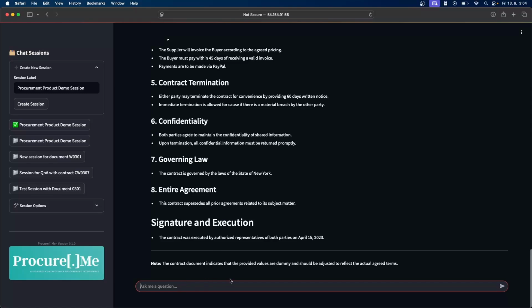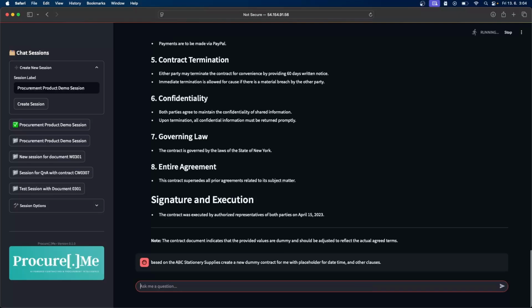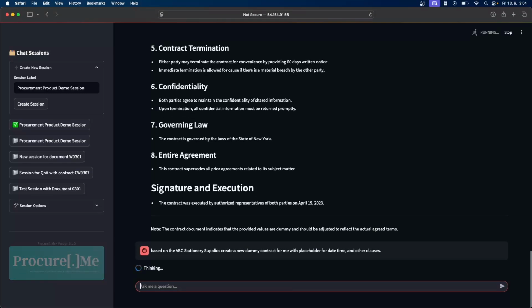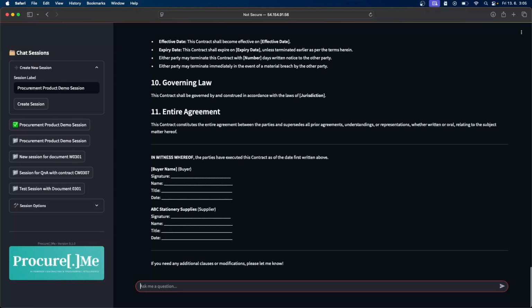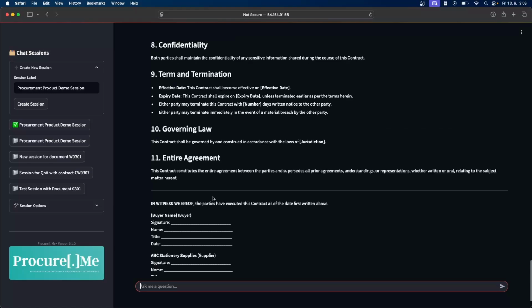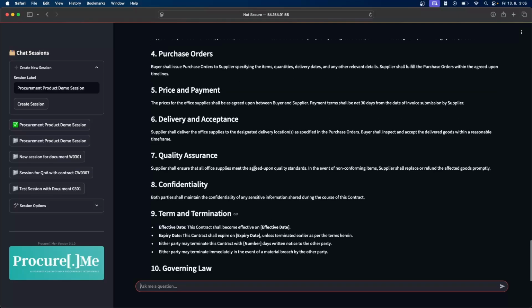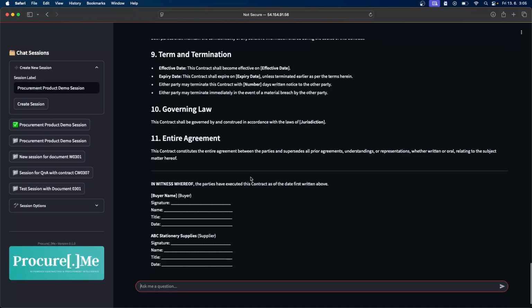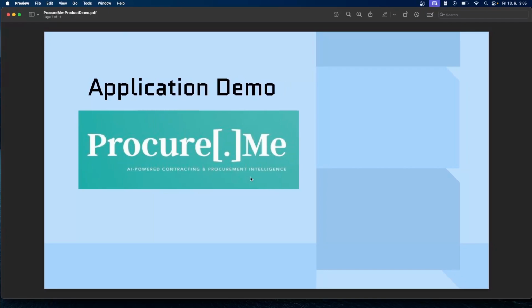Now let's have a look at the final problem I mentioned: creating a new contract based on an existing contract. Again, it will go to the database and search in the vector store with this ABC stationery supplier. It will find the context where this contract exists, and then based on the data, it will create a new contract for me. Then I can just copy this, put it into a Word file, and start working on it, which already saves a lot of time for the associate. So that's all about the demo.